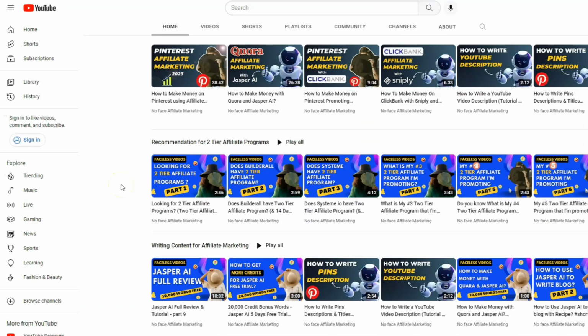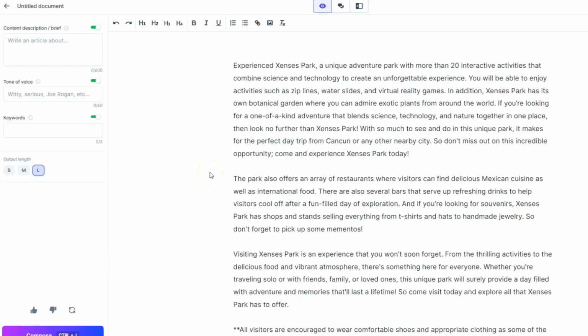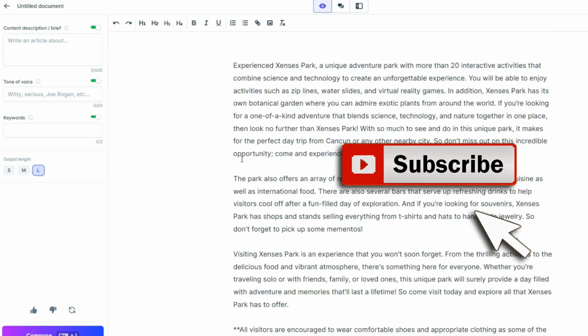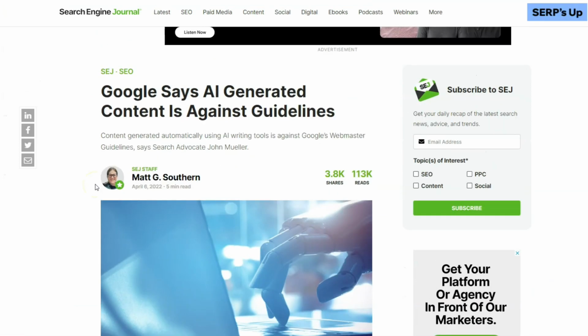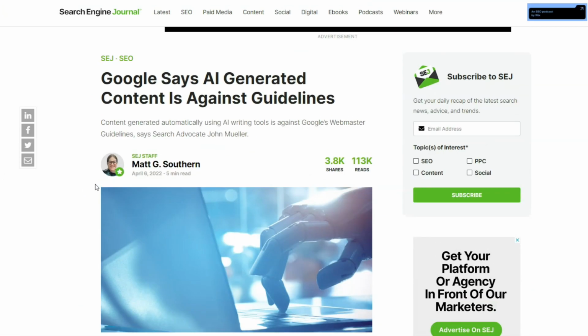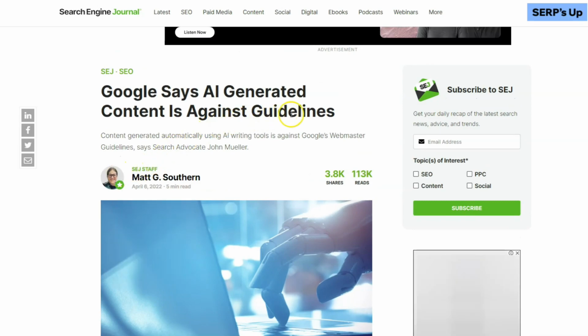Overall, I think that the content AI tools are great tools for us as affiliate marketers, but we need to use the tools in the right way. The tools can assist us to write articles very fast and easily, but we need to go over the articles and check that the information is right. It's not an automatic tool. It's semi-automatic. And also, if we use SEO, we need to follow the information from Google and check that our articles are not against the guidelines.